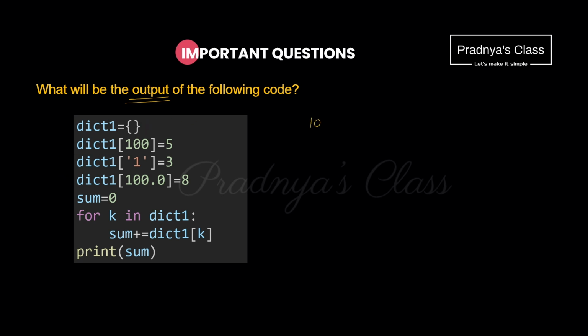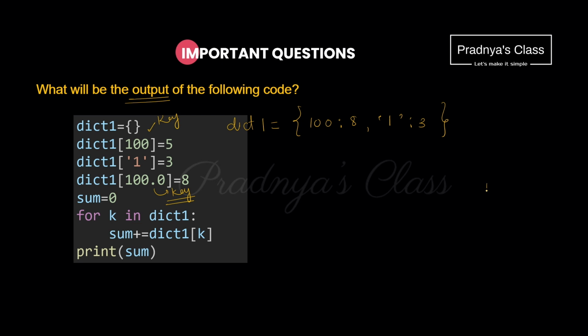The first key value pair is 105. The second will be 1 and the value will be 3. Now look at the third element. Here the key is 100 and here the key is 100.0. Both will be same because 100.0 is nothing but 100. Both are same means what? The key is getting duplicated and the value will get updated. So this is not a new element. Now 5 will get updated to 8. It means there are only two elements got created in the dictionary 1.